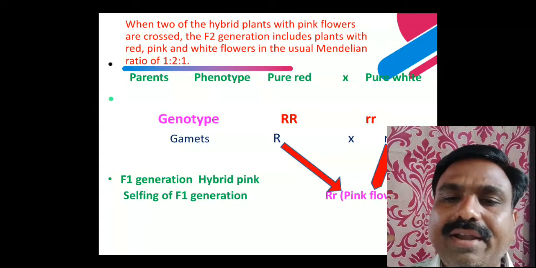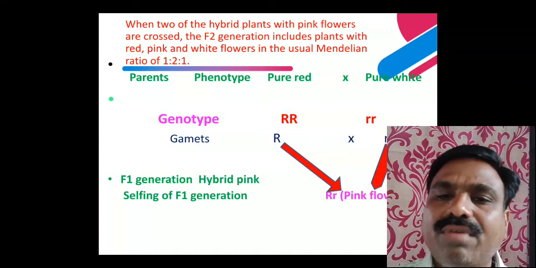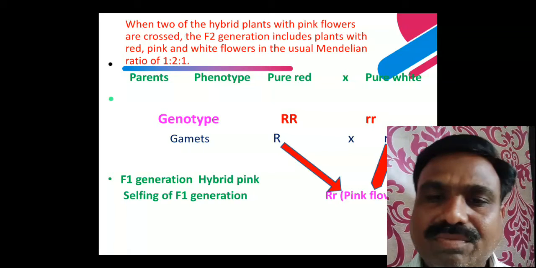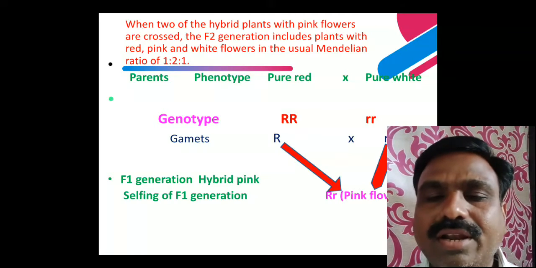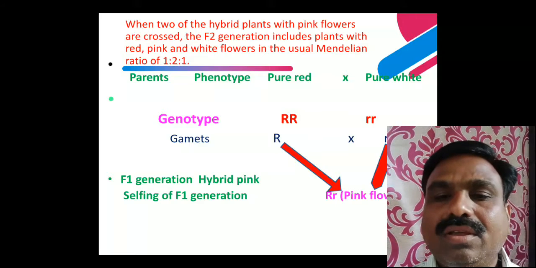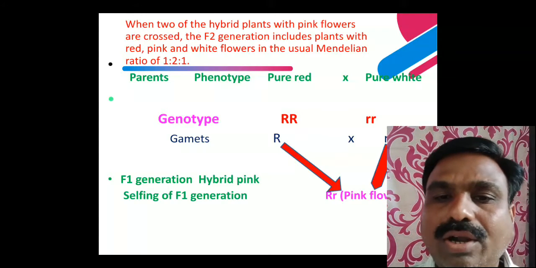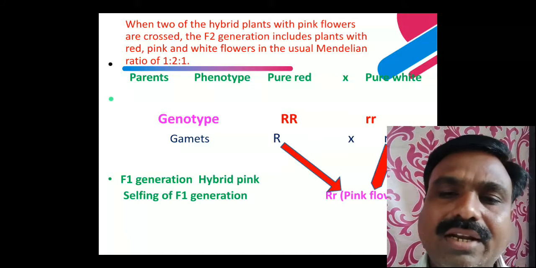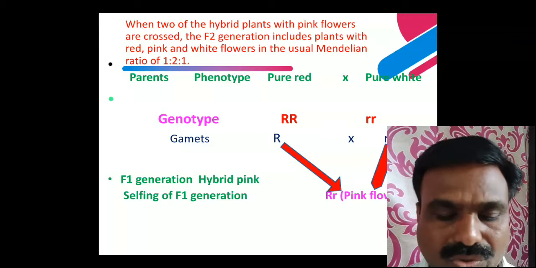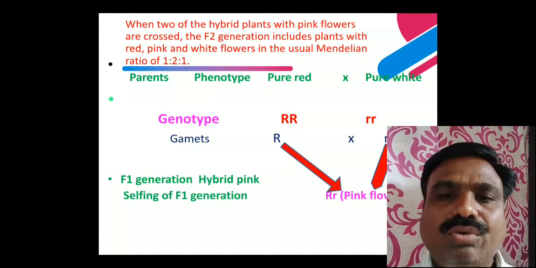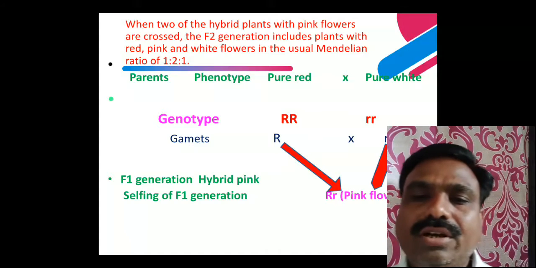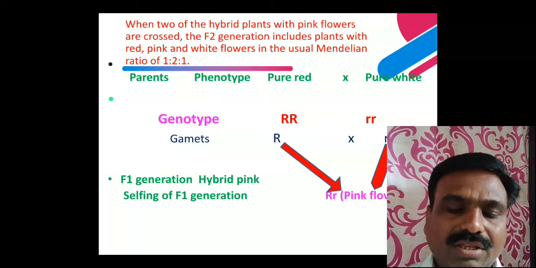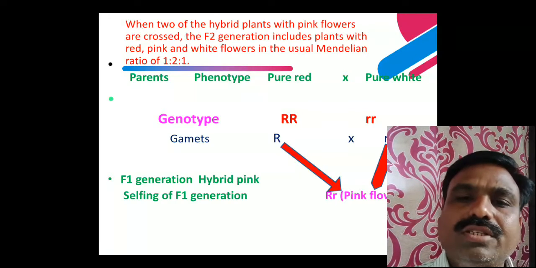The red color of the parent does not appear in the F1 generation, and the white color of the flowers does not appear in the F1 generation. There is an intermediate. Both characters are present in the pink color of the flowers, red also and white also, but they get separated. One dominant character is not suppressing the other, the recessive character or recessive gene. So in the formation of the F2 generation, red, white and pink color flowers appear in the chart. You have to see this.